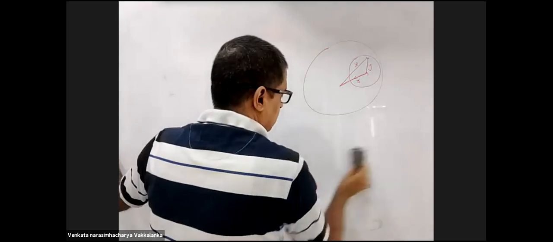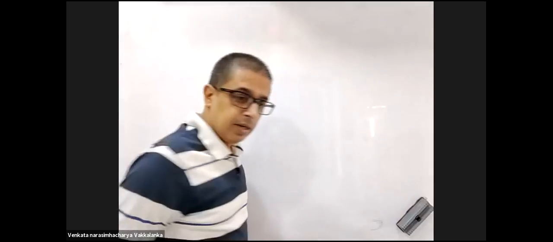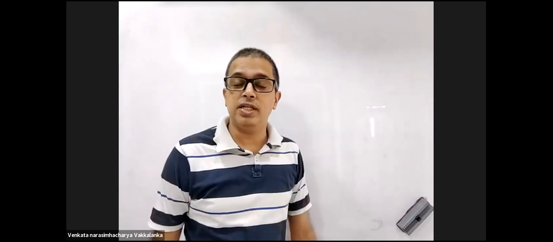So when we consider a shell, is it a hollow sphere or a solid sphere? Shell is always a hollow sphere. Shell technically is a hollow sphere.